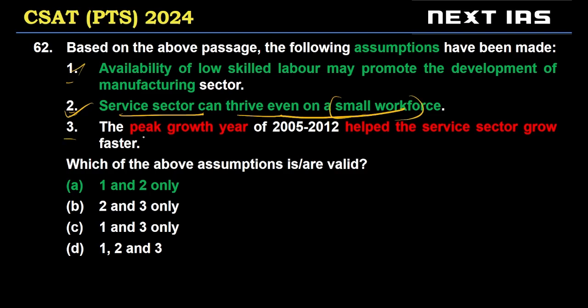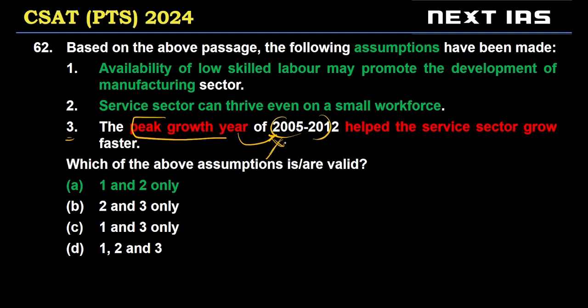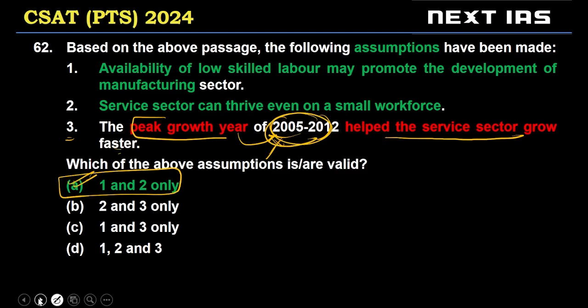The third assumption, the peak growth years helped services sector grow. So in statement 3 there are multiple problems. Peak growth years have not been discussed as such. These could be peak years, could not be peak years. We can't determine from the passage. And these peak growth years help the service sector grow faster. This could be true, but this we don't know. So A, 1 and 2 only is the correct choice for question 62.